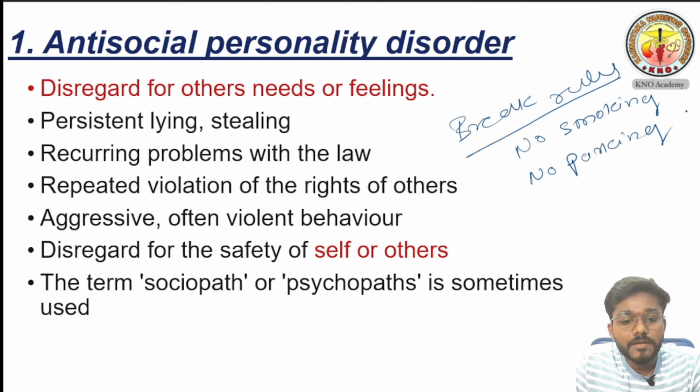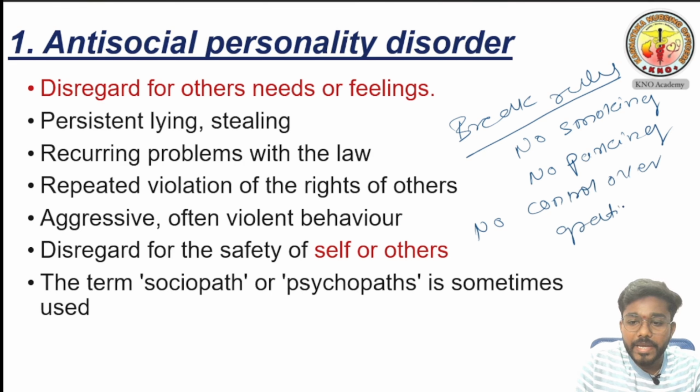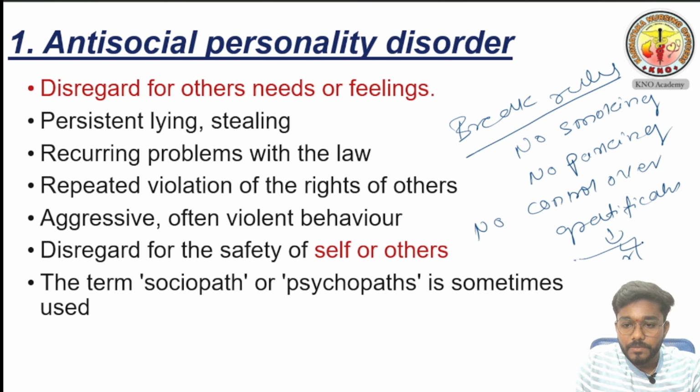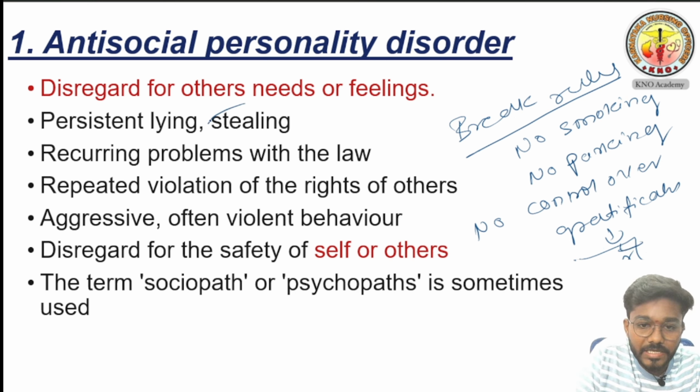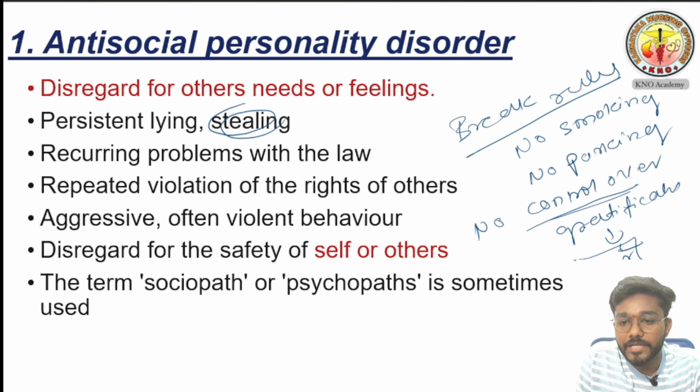Like that, and this person has no control over gratification. What is it? Anything that comes to mind, he needs it. For example, he needs a car now. By any chance he is going to get this car, for example by stealing. He will steal money, he will rob the bank, and he will get the car. So that is what no control over gratification is.